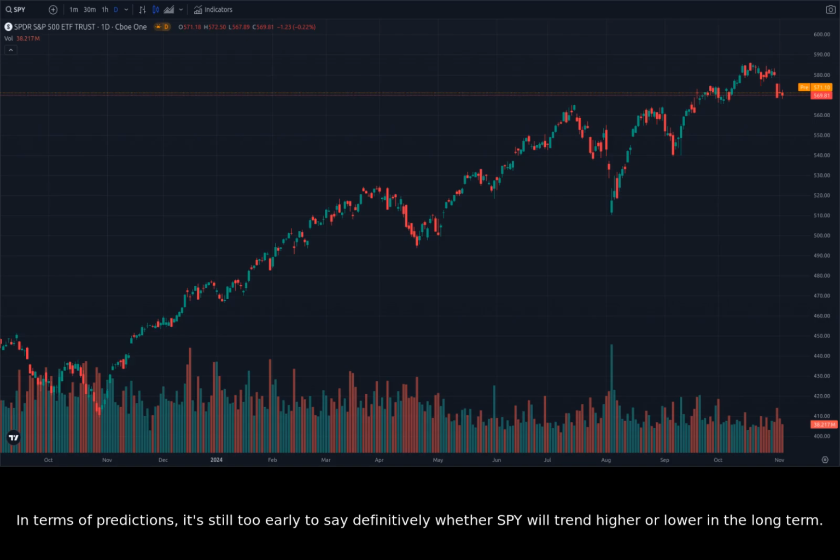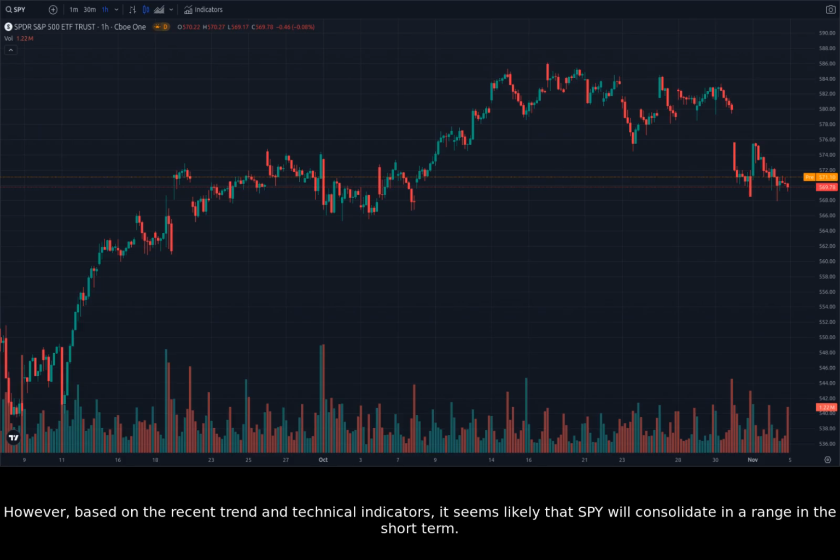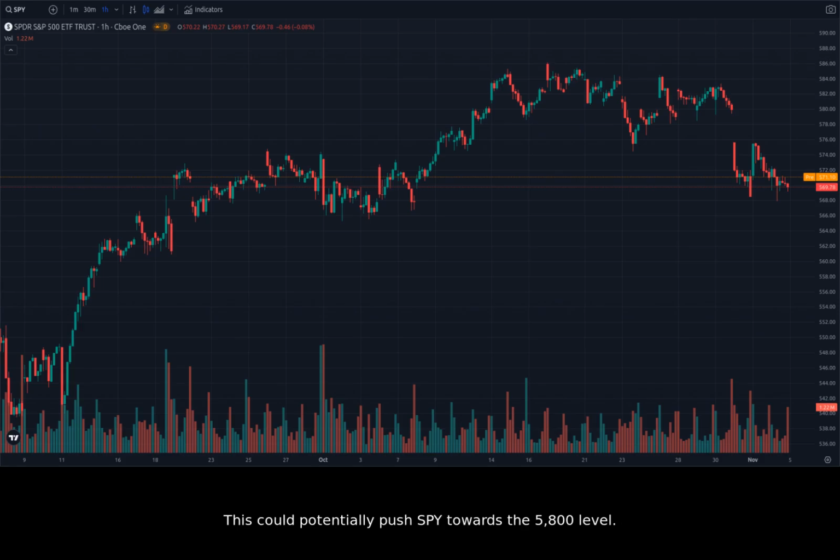In terms of predictions, it's still too early to say definitively whether SPY will trend higher or lower in the long term. The market is highly sensitive to the election results, and the direction of SPY will likely depend on how the market interprets those results. However, based on the recent trend and technical indicators, it seems likely that SPY will consolidate in a range in the short term. If the election results are perceived positively by the market, it could lead to a bullish breakout above the 200-hour moving average on the 1-hour chart. This could potentially push SPY towards the 5,800 level.